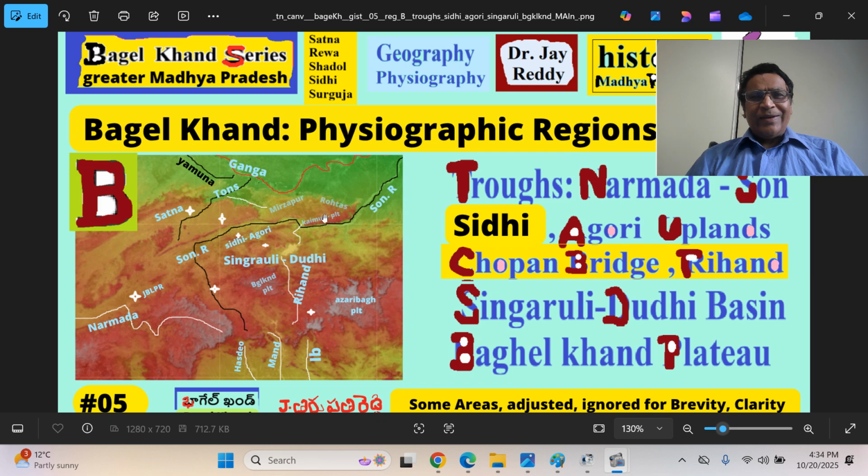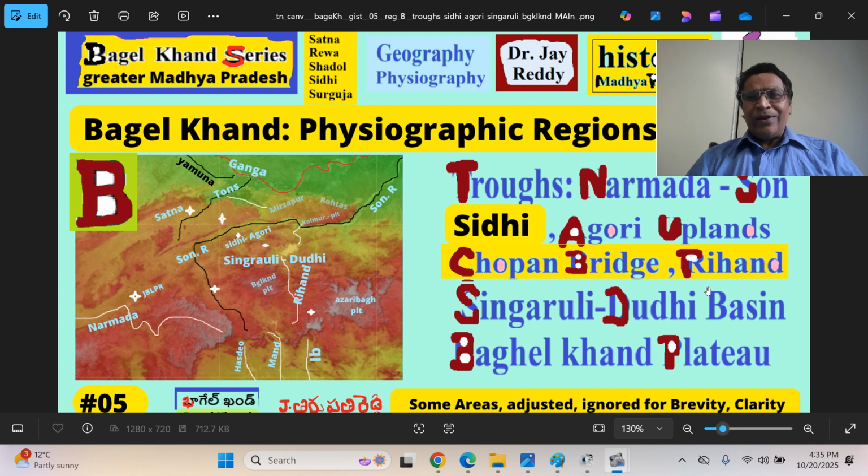Son river trough. Then the Kemur range, Sidhi-Agori upland region, also called Sonpar region. This is the Son river, Sonpar region. This is the Rihand river dam. Sidhi-Agori. Then the Chopan is a bridge built on Son river, that is in the historic Mirzapur district or Sonbhadra now, on the Rihand river.